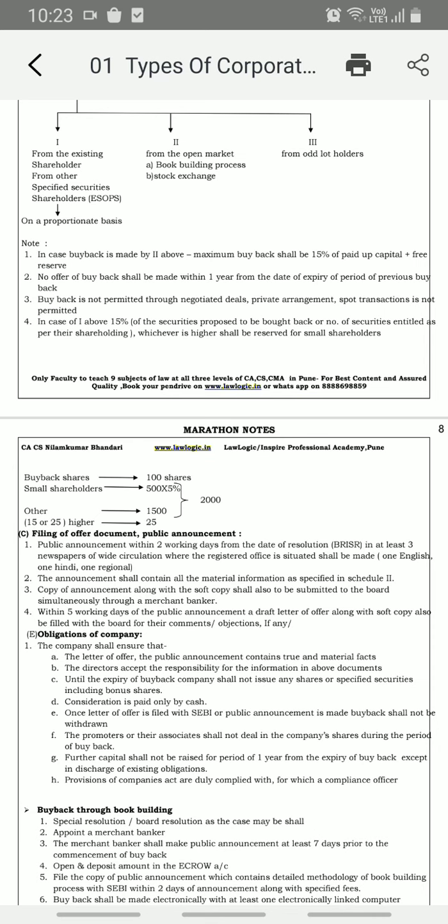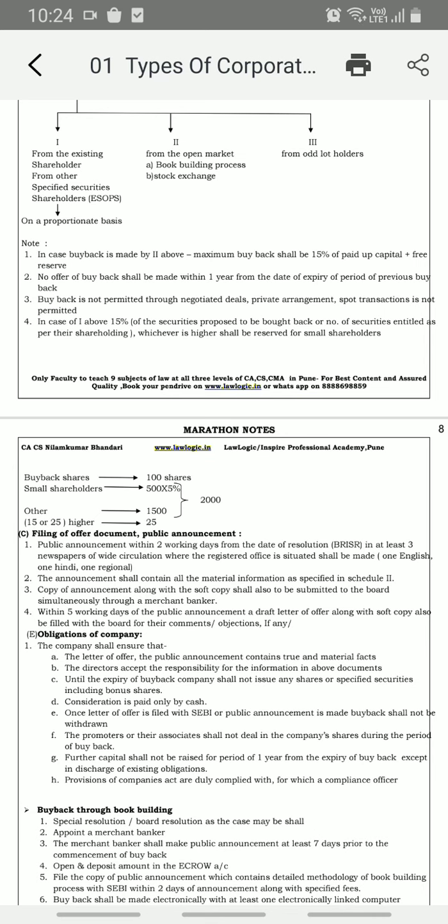In case of the first method, when we are adopting the method from the existing shareholders and other specified securities, 15% of the securities to be bought back or the number of securities entitled as per shareholding, whichever is higher, shall be reserved for small shareholders.